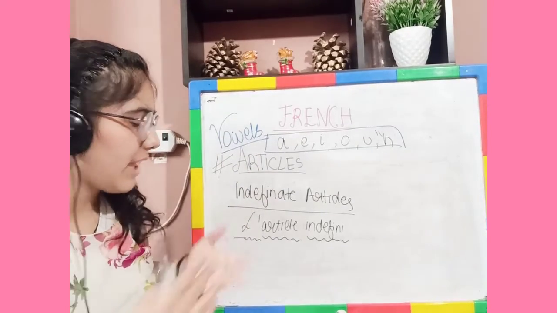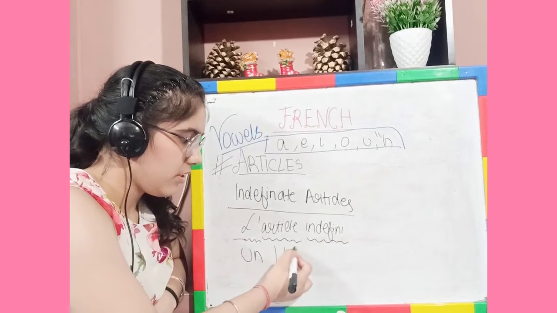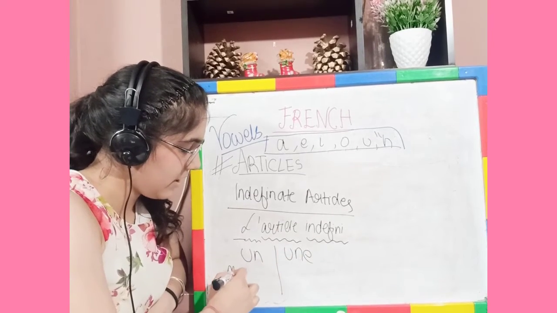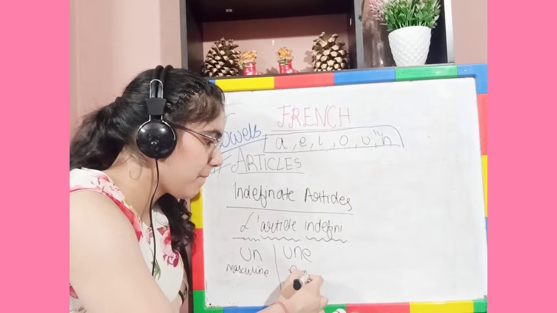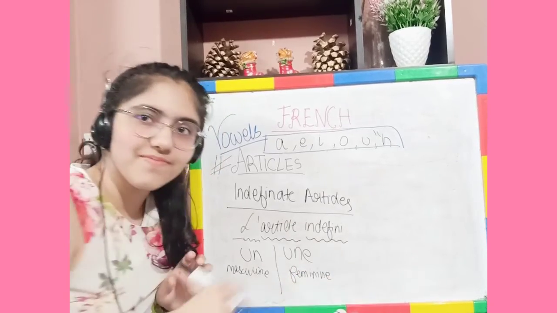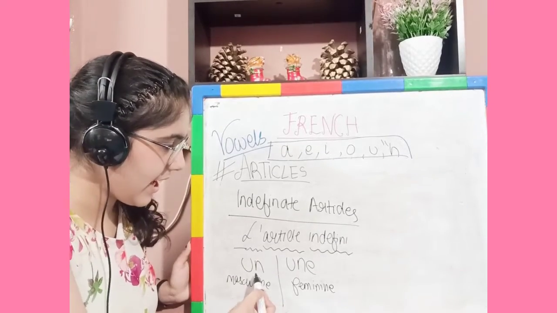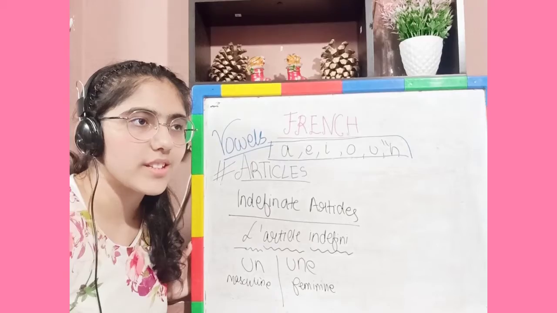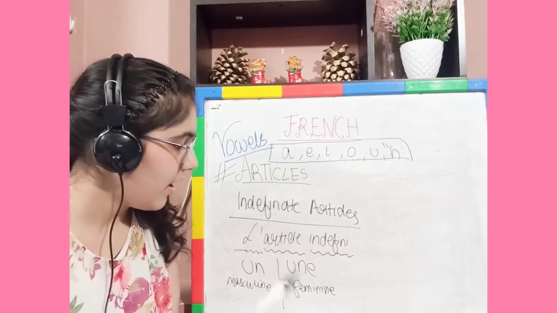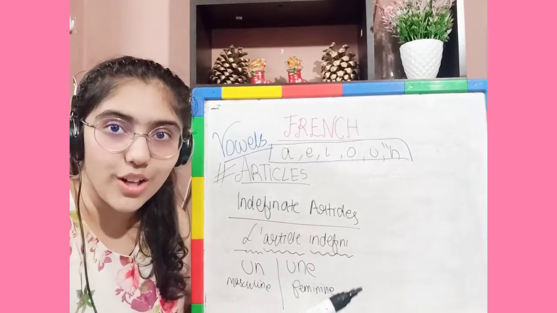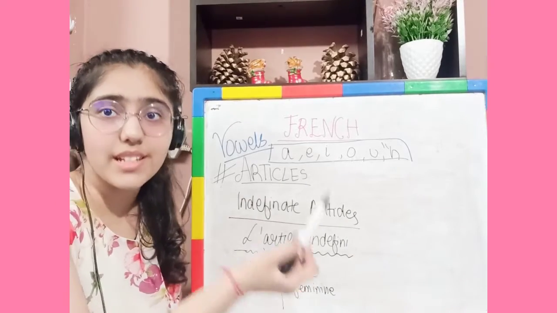Now we have different types of things like un and une. Un is for masculine, une is for feminine. So one more thing is left over here. Now you must be asking what is for vowels. Right now we have nothing for vowels as such, but whenever a vowel comes, like horloge, that is clock, your vocabulary word, you will just write une because it is a feminine word.